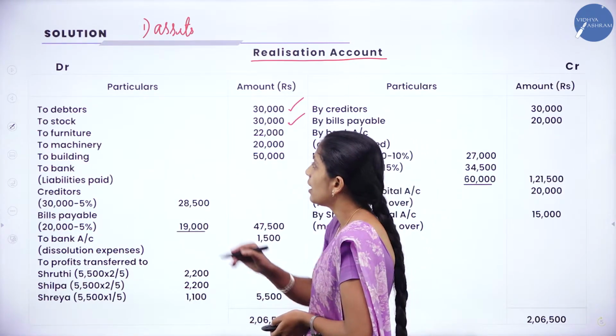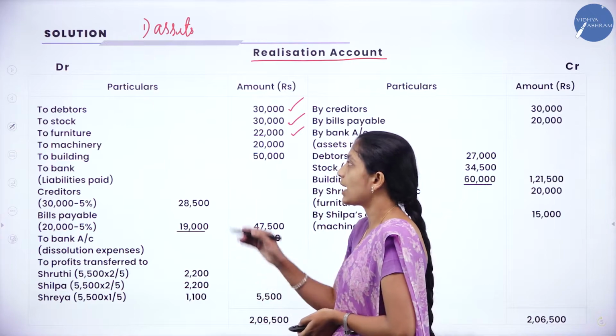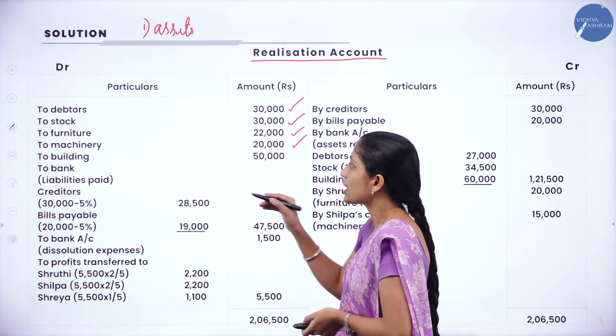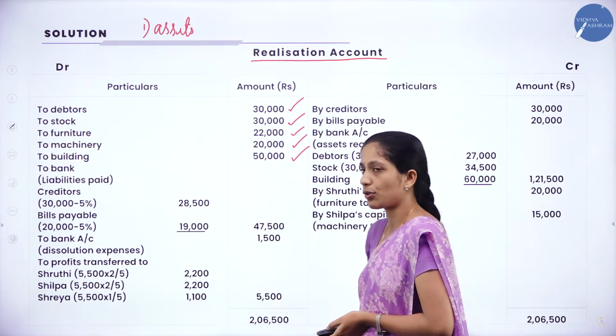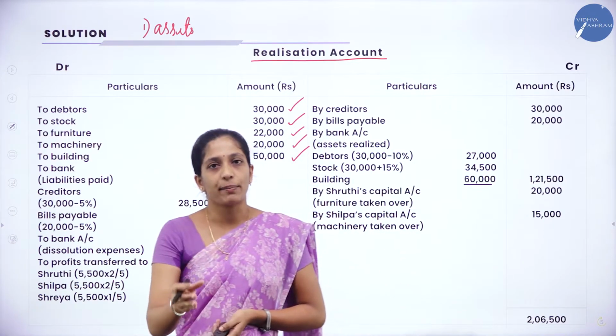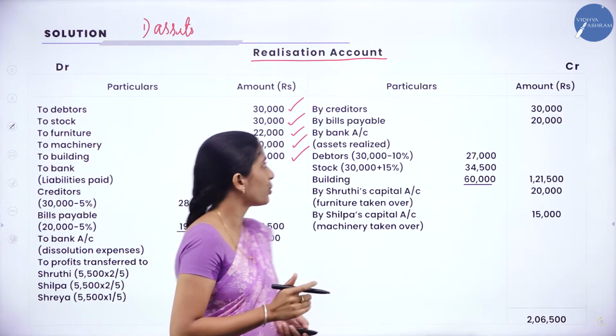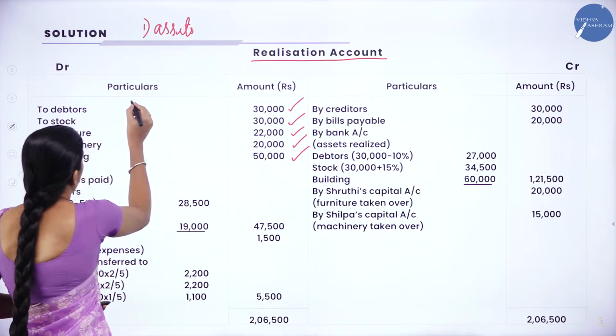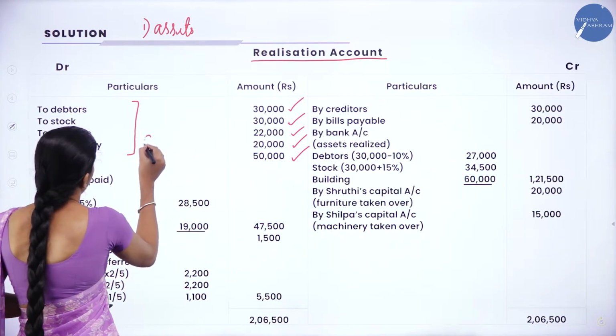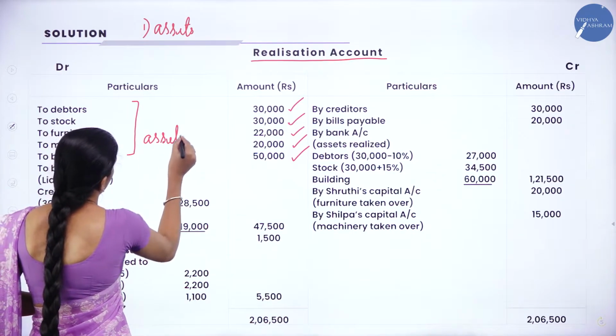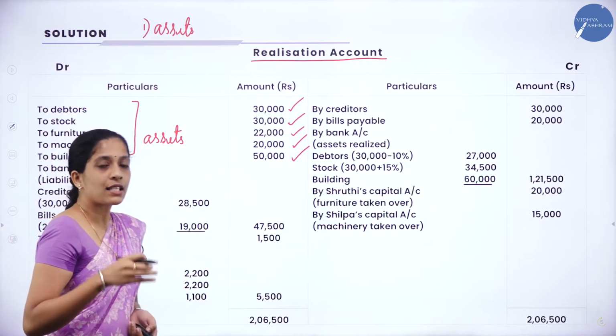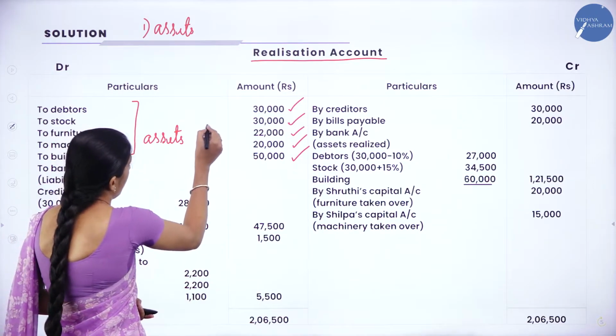Stock 30,000, furniture 22,000, machinery 20,000, building 50,000. So except cash at bank, we have brought all the assets together, right? These are all assets. Now this is the first step.